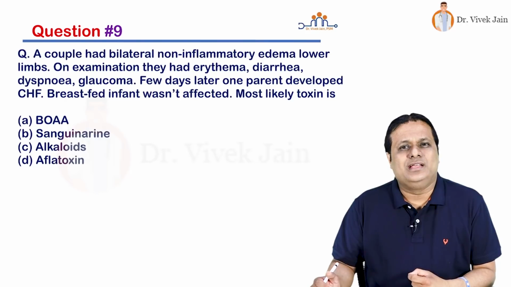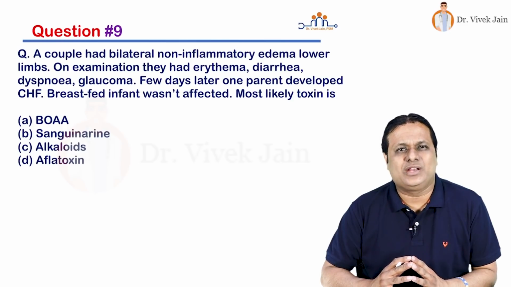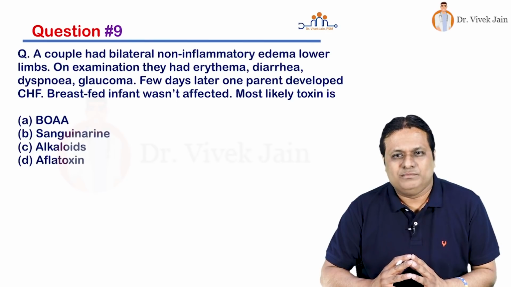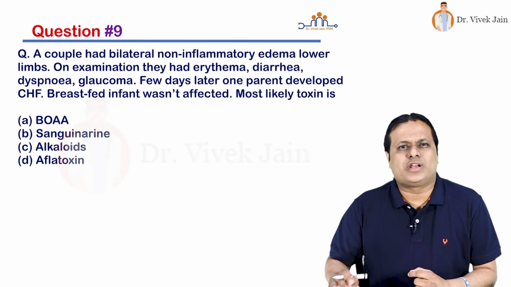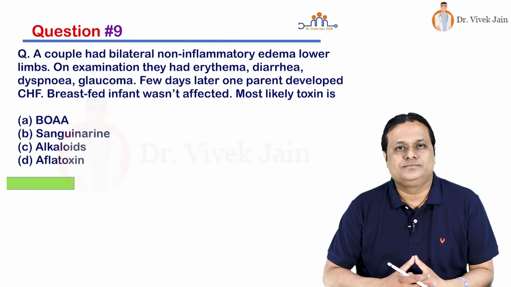Question number 9. A couple had bilateral non-inflammatory edema of lower limbs. On examination, they also had erythema, diarrhea, dyspnea and glaucoma. Few days later, one parent developed congestive heart failure. The breastfed infant was not affected. Most likely toxin is BOA, sanguinarine, alkaloids or aflatoxin, and your time starts now.